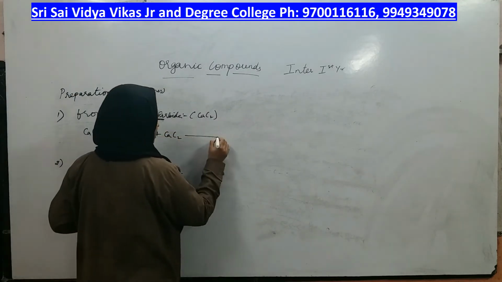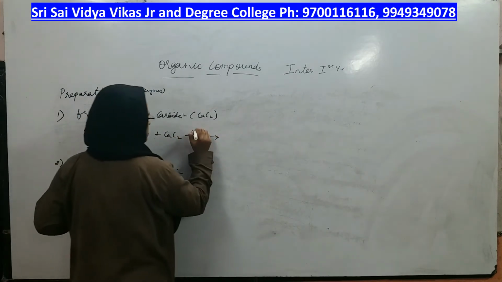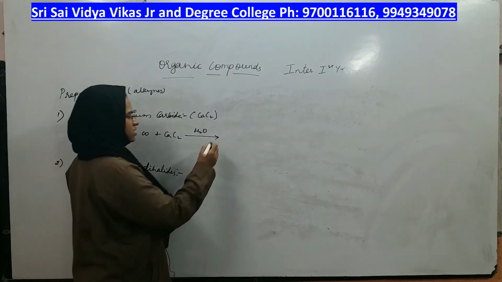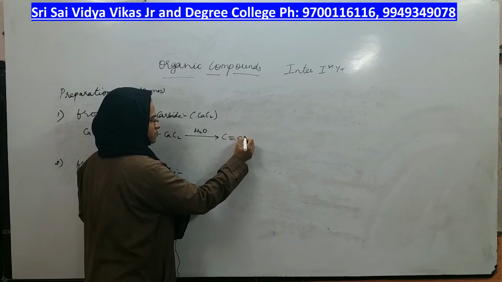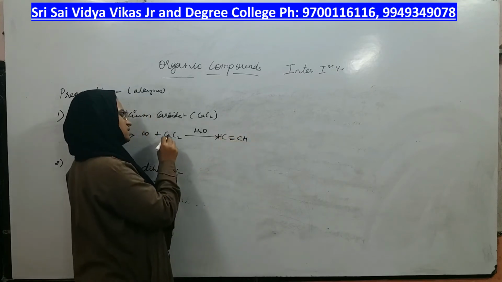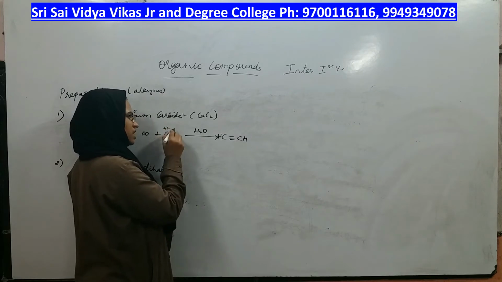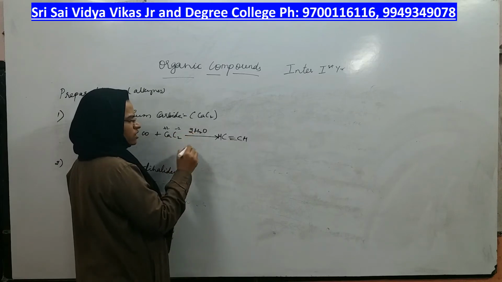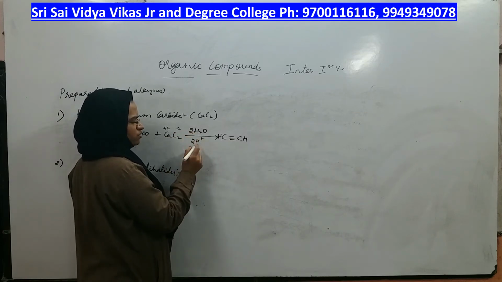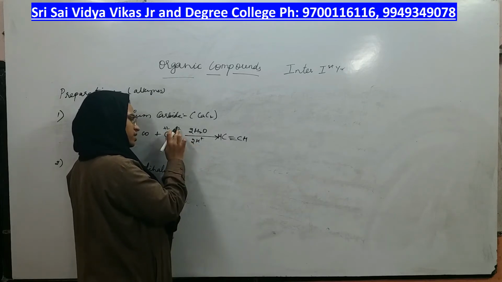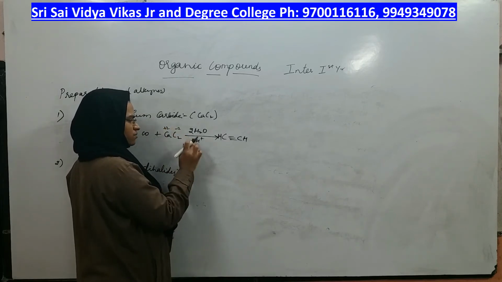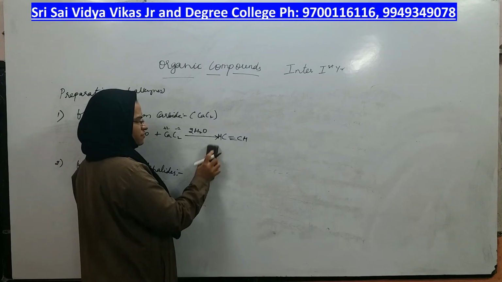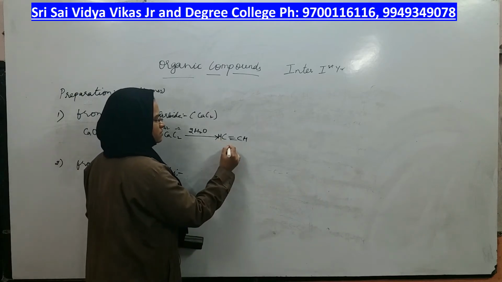This calcium carbide upon hydrolysis, or reaction with water, gives you an alkyne. In this calcium carbide, calcium always has a +2 charge, that means carbide has a -2 charge, right? From 1 water you get 1 H+, so from 2 water you get 2 H+. 1 H+ for 1 minus, 1 H+ for another one. -2 can be overcome by +2. Therefore, calcium carbide on reaction with water will give you acetylene, or which alkyne?